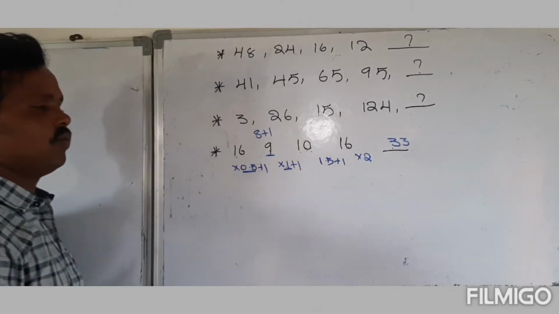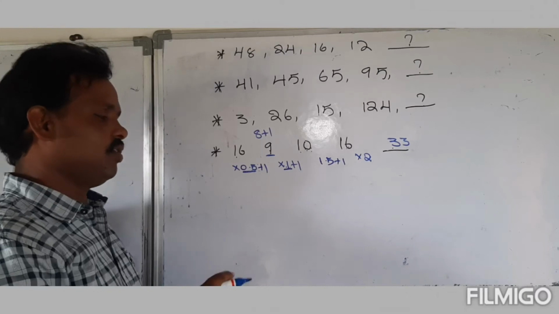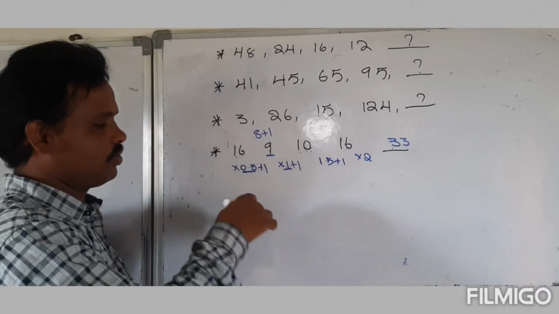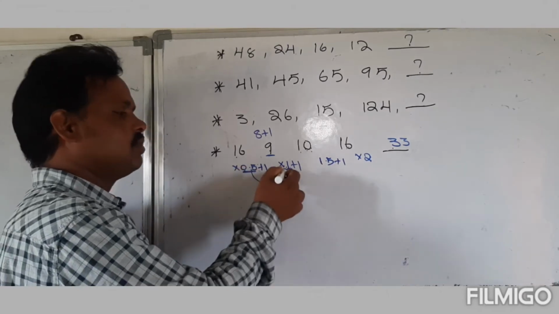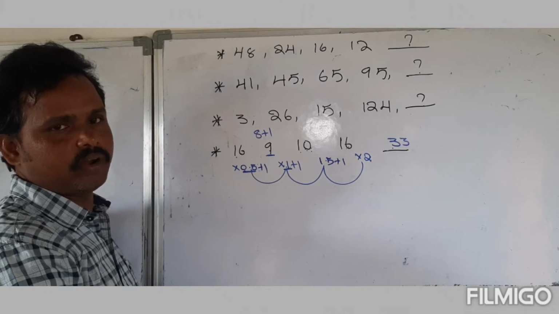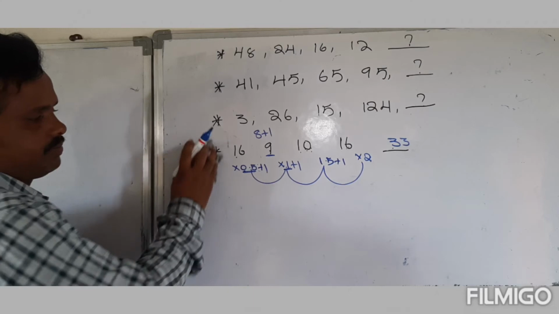Hello guys. What is the difference between the previous question and the present question? In the previous question, every value is doubled itself. When it comes to here, in each and every case 0.5 is added. 0.5 is added. Okay guys. Right. Next question.